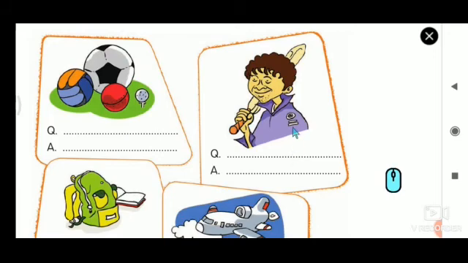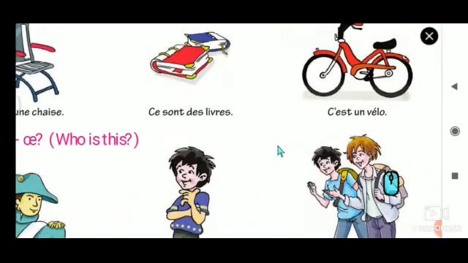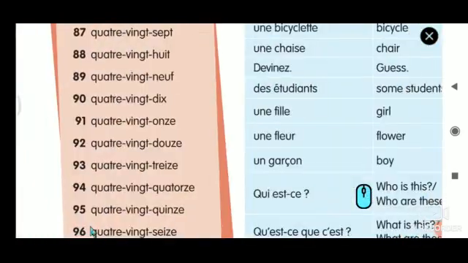And I think he is a cricketer, right? So, c'est un joueur, c'est un cricketer. Or I think he looks like Sachin, so you can say Sachin. Because personality we saw, no? One example, say Napoleon. See what we wrote. Say Napoleon, like that, say Sachin. Like that you can write, okay.